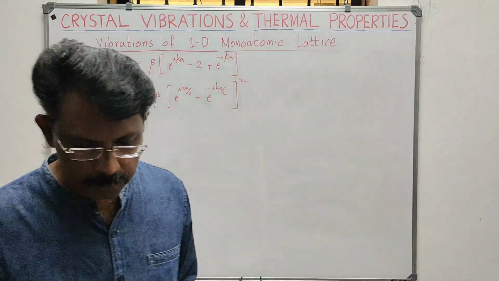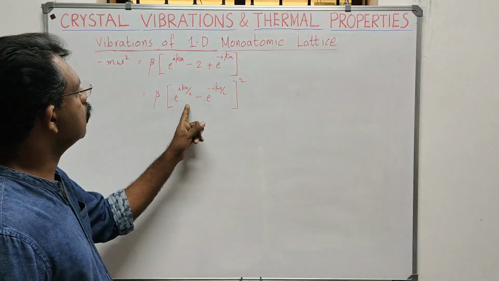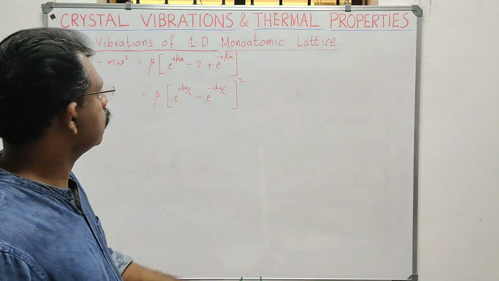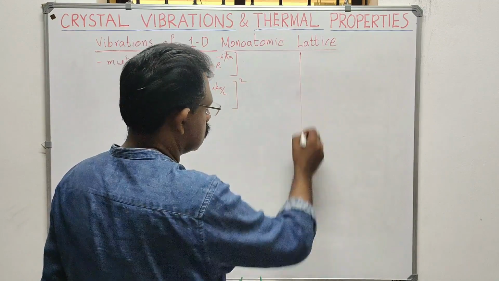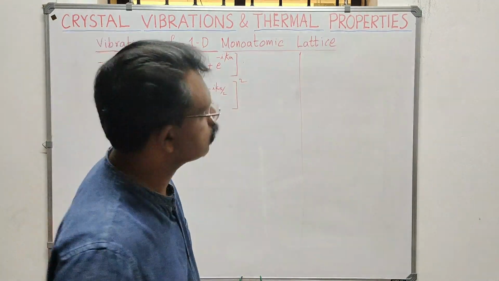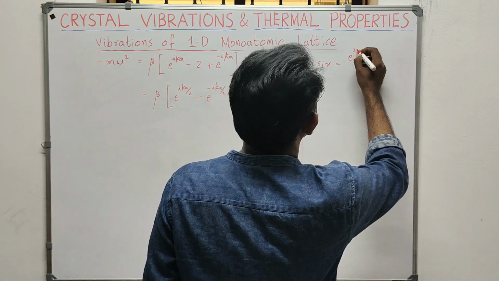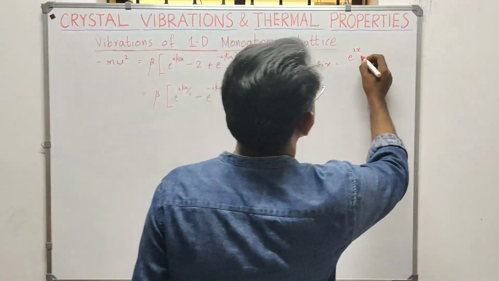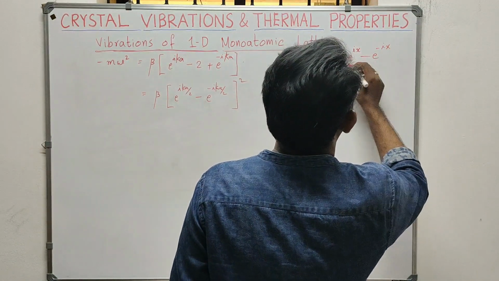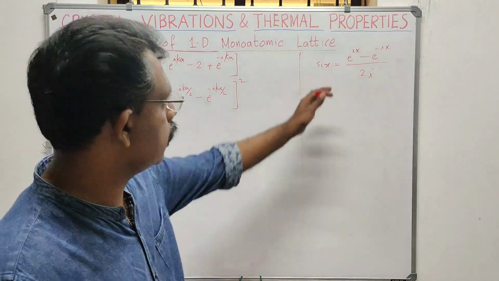So now we have written minus m omega squared is equal to this one, which we have already written. Then we have sin x; what is sin x? Sin x can be written as (e raised to ix minus e raised to minus ix) by 2i. This is sin x. So what is sin squared x?